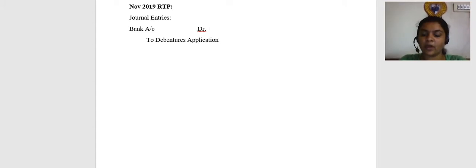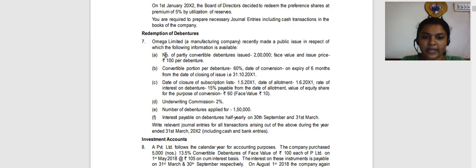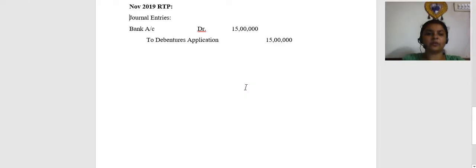The amount will be 1,50,000 debentures into rupees 100, which is 15 lakhs. Okay, so this is on which date? Let me also write the date. The application subscription was received on 1/5/2011.